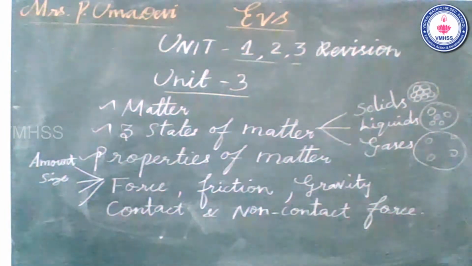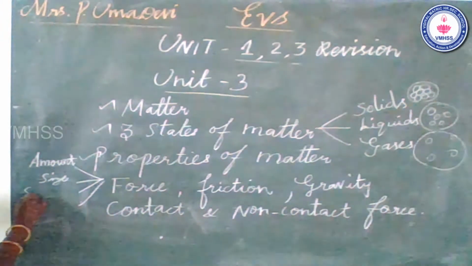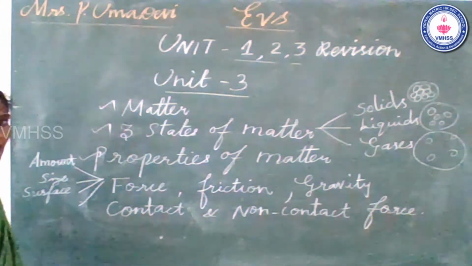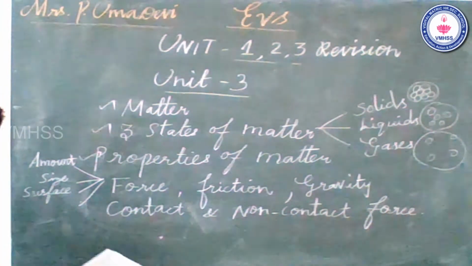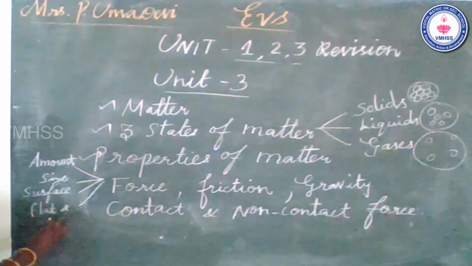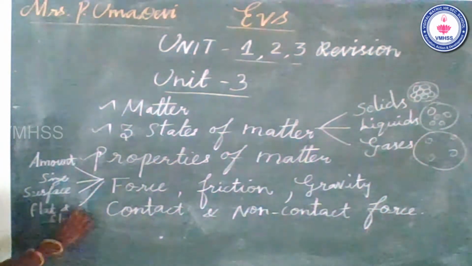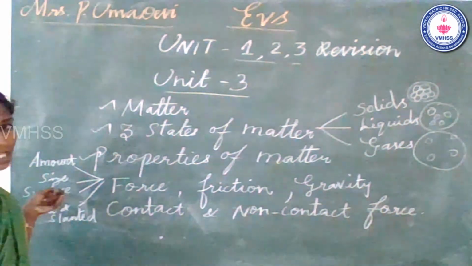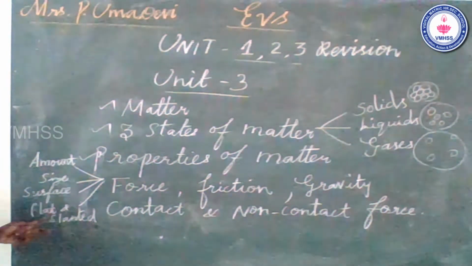Third one, smooth or rough surface. Fourth one, flat or slanted surface. There are 2 types of surfaces: smooth or rough, and flat or slanted.